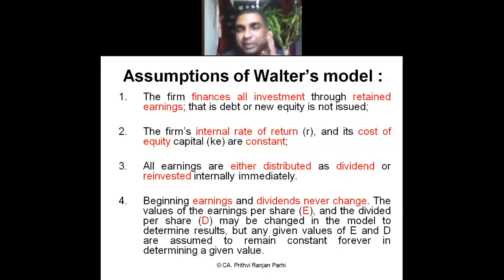And the cost of equity. Cost of equity, you know, KE. Cost of equity is also constant. Okay, cost of equity is constant. We know how to calculate equity cost. Cost of equity is constant, returns are also constant. Now, third point. Sir, then dividend is also constant. Which one? Because cost of equity. If cost of equity is constant, this result may dividend will be constant because cost of equity is the dividend.